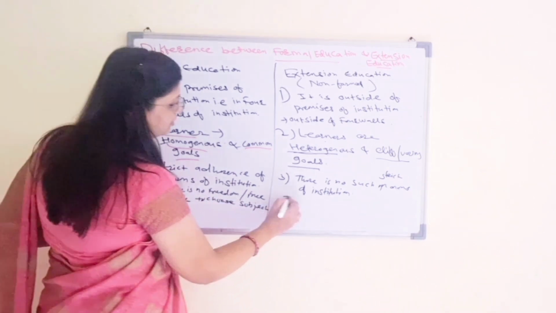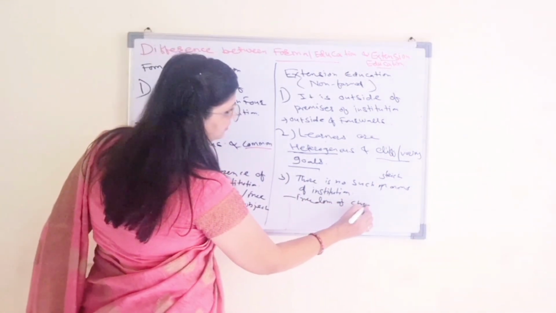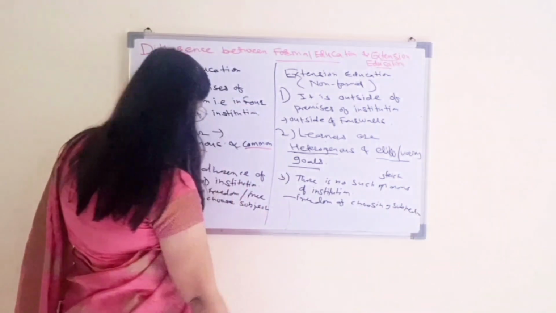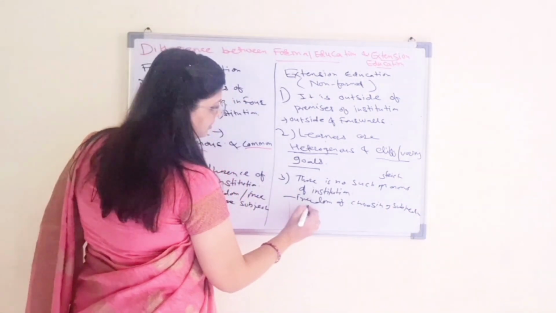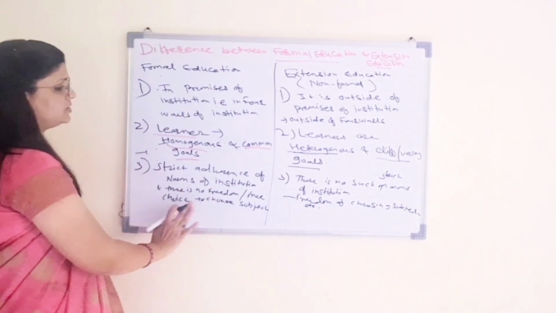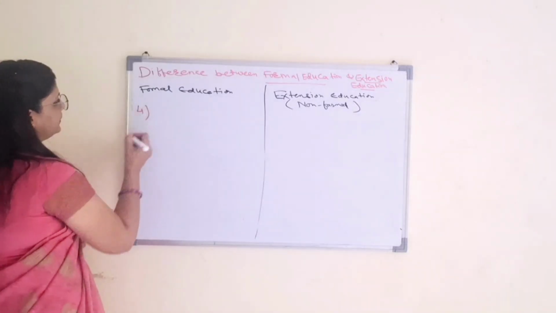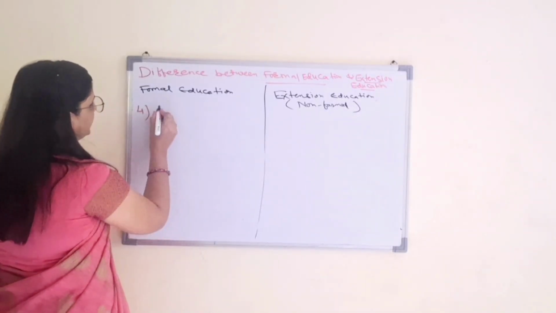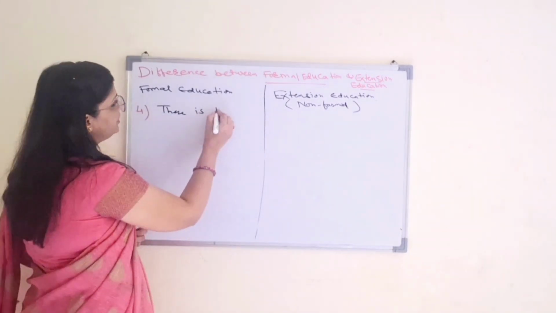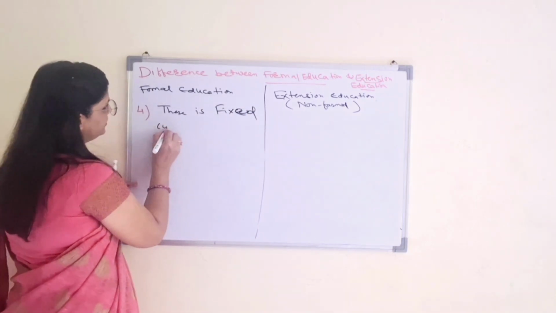Here in extension education there is freedom of choosing subjects and so on. In formal education, freedom of choice is not there; strict rules and regulations are there. Fourth: in formal education a fixed curriculum is there.